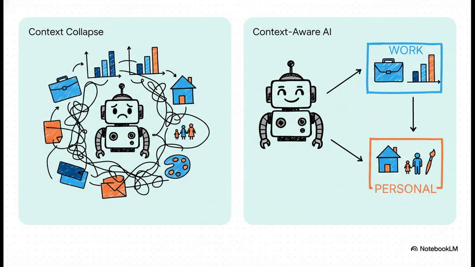It's a fancy term, but all it means is that your AI is treating your entire life, your work, your personal stuff, your side hustles, as one giant messy pile of data. It doesn't have situational awareness, so it just spits out one-size-fits-all advice. What we actually need is an assistant that gets it. One that knows the difference between when you're in work mode versus when you're in personal mode.